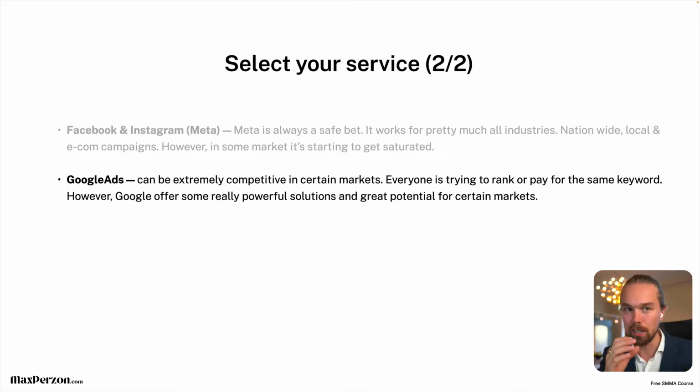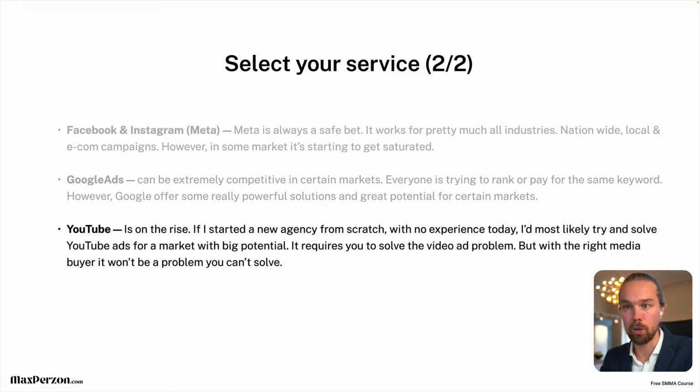So yeah, Google Ads is always a great option, but you just have to make sure that it is a good option in your niche, in your market. Maybe it is, maybe it's not. You have to use your own brain for that in your market research.